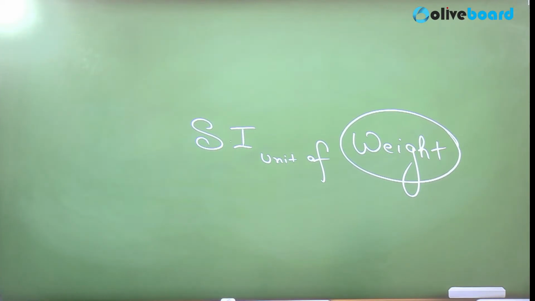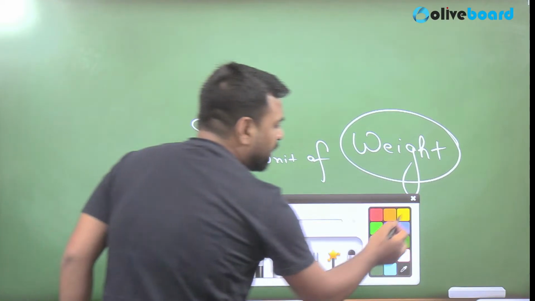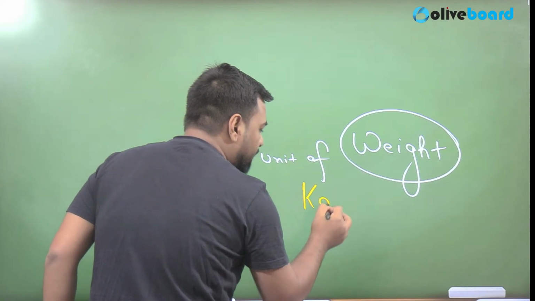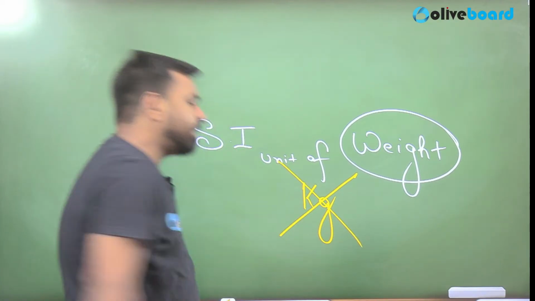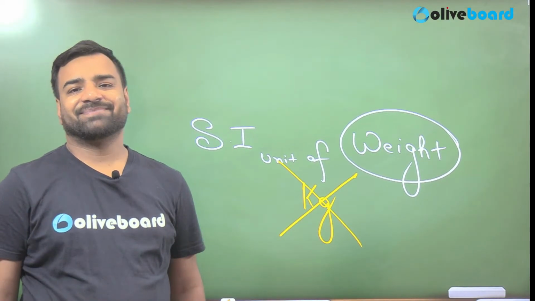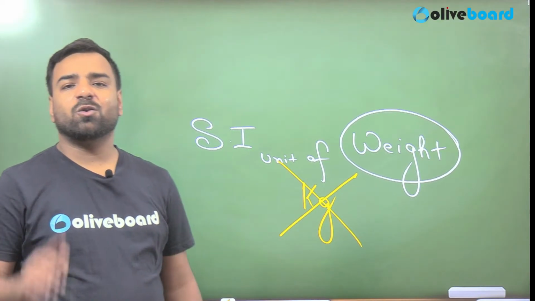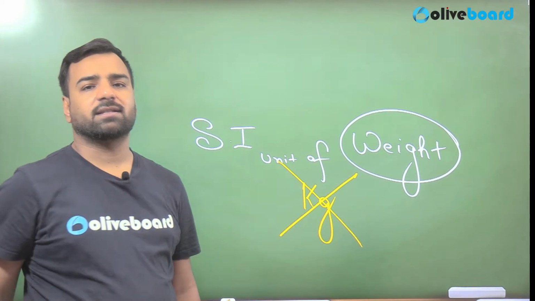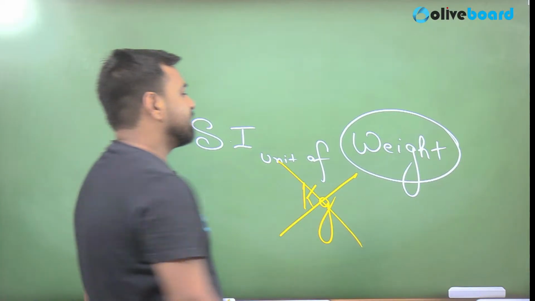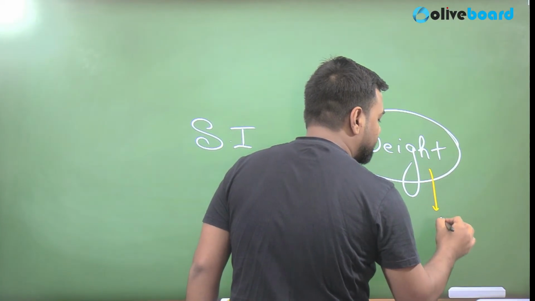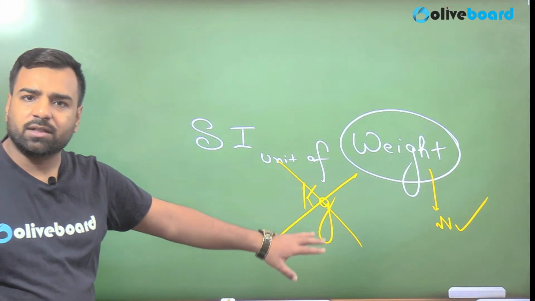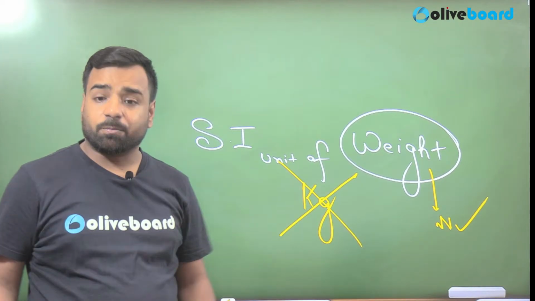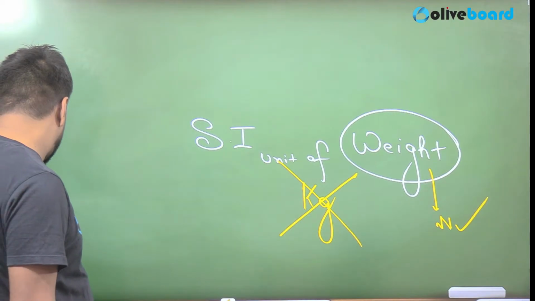What is the SI unit of weight, guys? Now, are you going to say kilogram? If yes, I'm sorry to say, but the answer is wrong. Why? Because kilogram is actually the unit of mass. It's not weight. So the unit of weight is Newton. The SI unit of weight is Newton, which is denoted by capital N. So please remember this. It's a very important part.